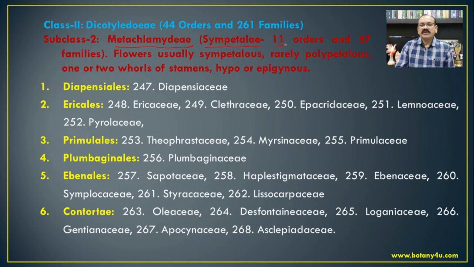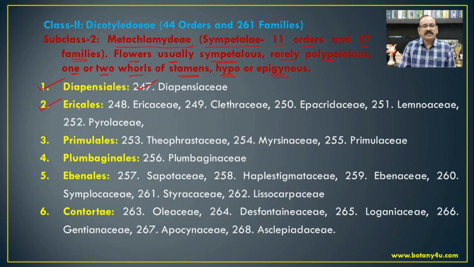This includes 11 orders and 57 families, and the flowers are usually sympetalous, rarely polypetalous, with one or two whorls of stamens, and hypogynous or epigynous condition. The first order in the Metachlamydeae is Dipsacales, which includes the family Dipsacaceae.